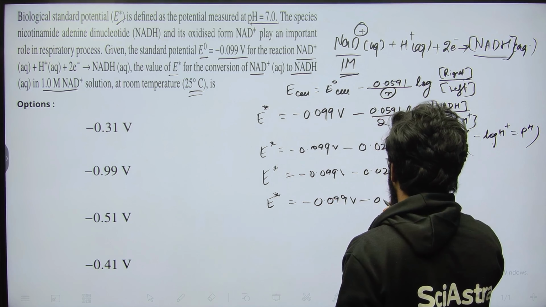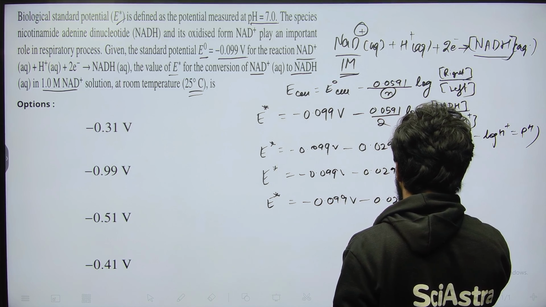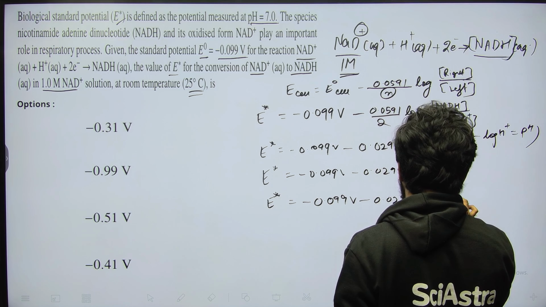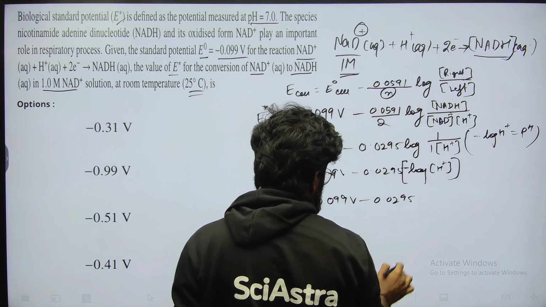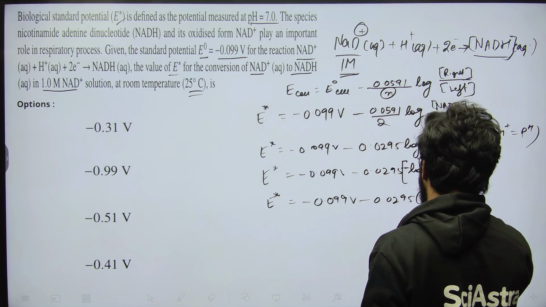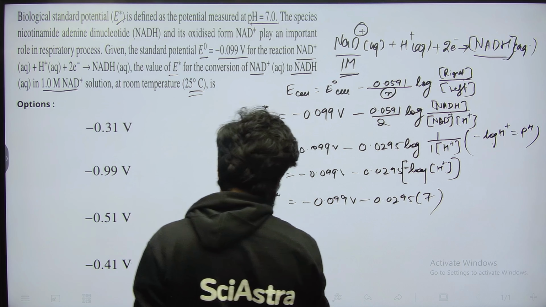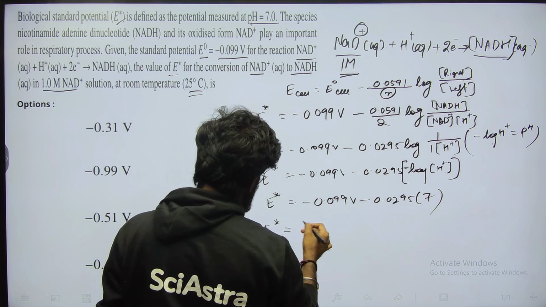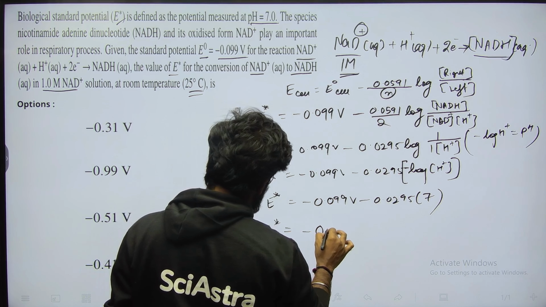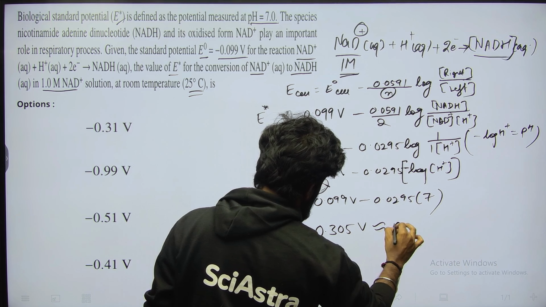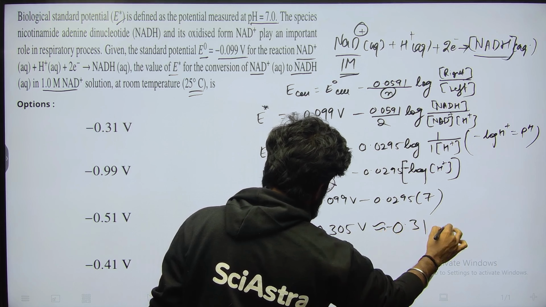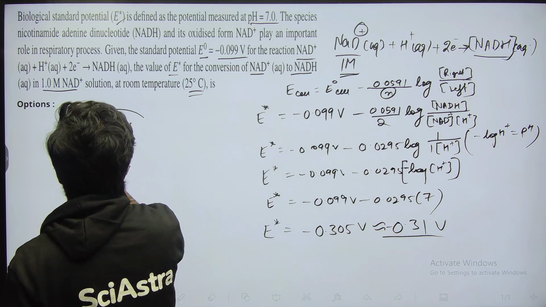So we have 0.0295 times pH directly, and pH is 7. Just solving this will get you the answer, somewhere around minus 0.305 volt, which can be rounded off to minus 0.31 volt. So basically the answer is this one.